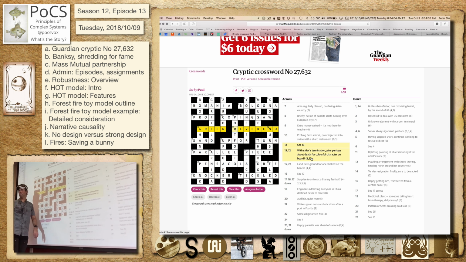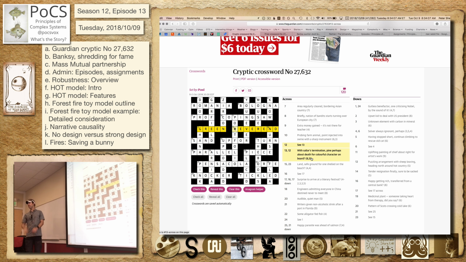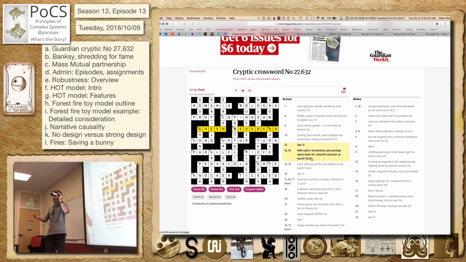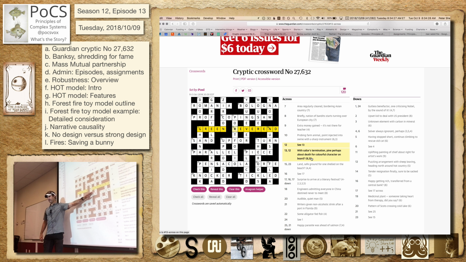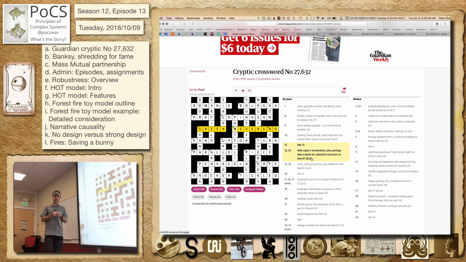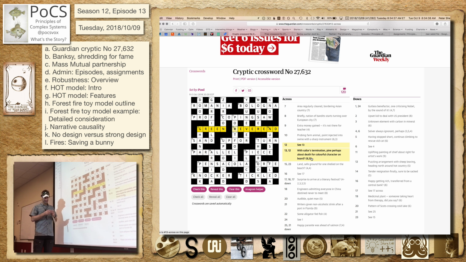For colorful character on board. So this is a UK version. Does anyone know what game this is? The board means a game, from a game board. It's called, I think, Mr. Green in the US. Is it Clue? It's Clue, yeah. So this is from Cluedo. I don't know why it's called Cluedo, but there's a DO on the end of the UK Australia thing. And there's Mr. Boddy in that one. Anyway, we bought Clue as a result. It was pretty good. Hadn't played it for a long time. My wife accidentally put two weapons in the little package, so we couldn't really solve it. Anyway, so if you know these things.